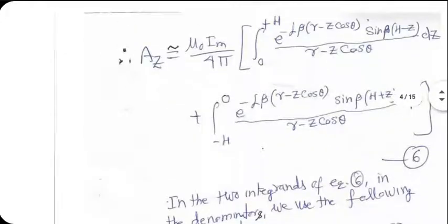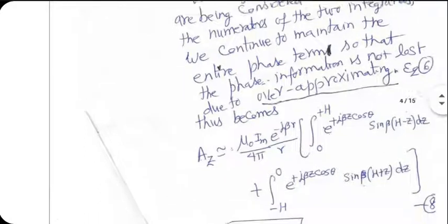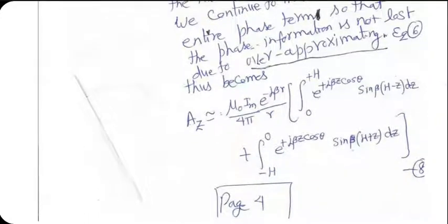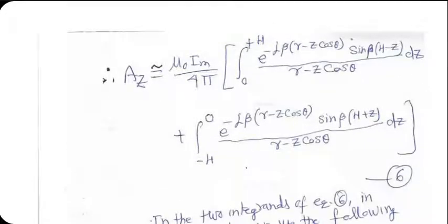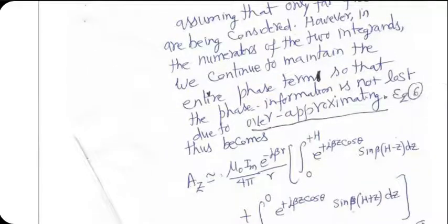So, if I do that, then the integrals become a little easier to handle. 1 upon r goes out of the bracket. What I get is one integral involving e to the power minus j beta r minus z cos theta sine beta h minus z, and the other integral involving e to the power minus j beta r sine beta h plus z, which may be doable, let's say. This probably is doable.